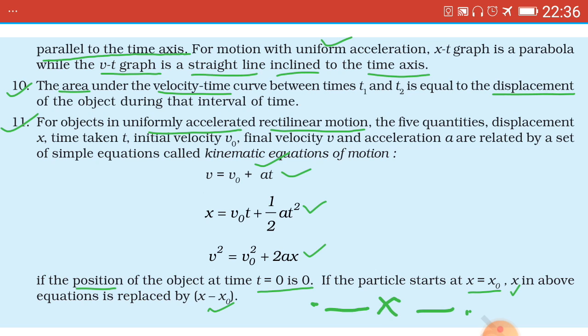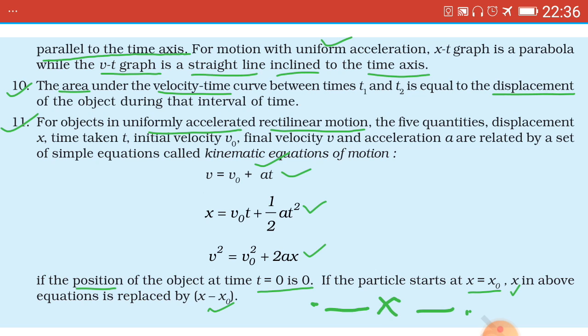Question number 1. What is path length and displacement of an object? Out of the two, which can be of negative sign and whose magnitude can be equal to 0? 2 marks.